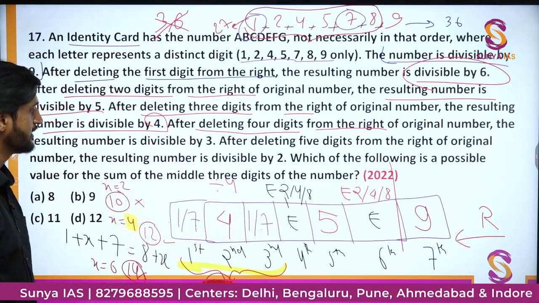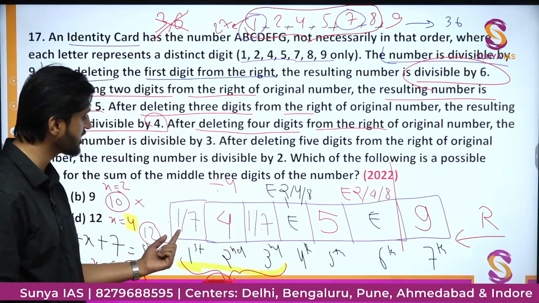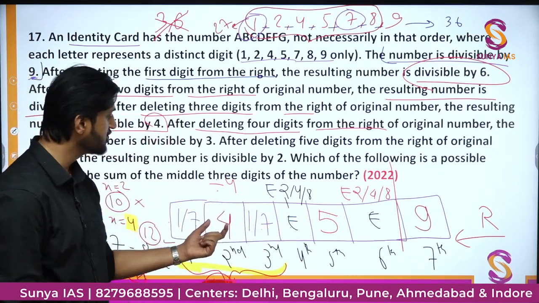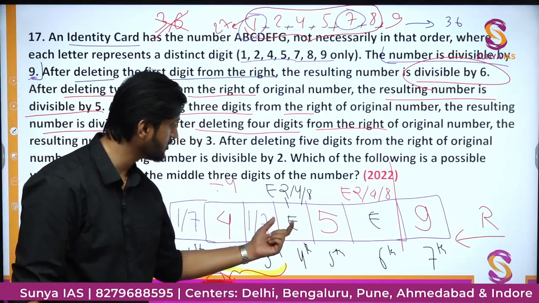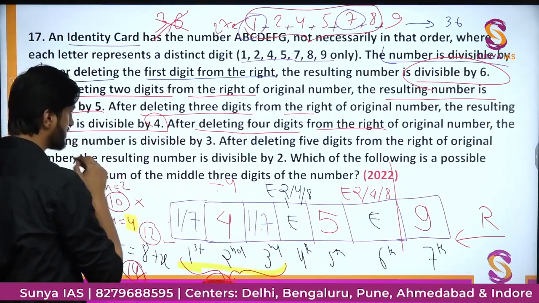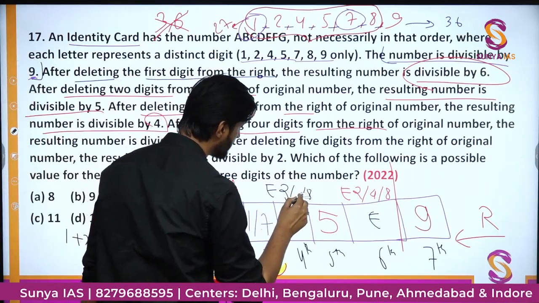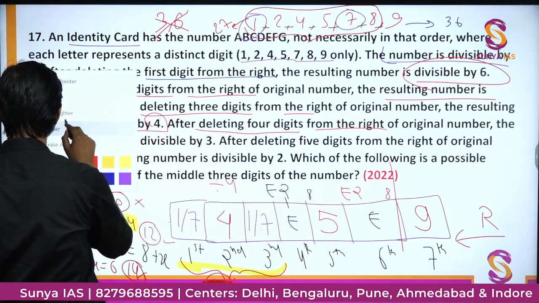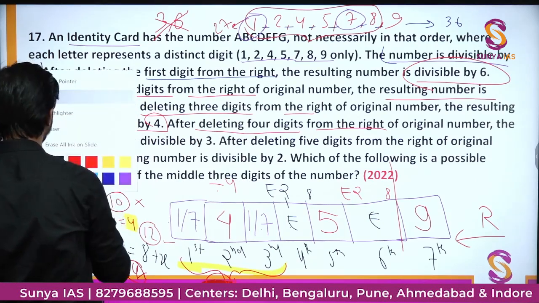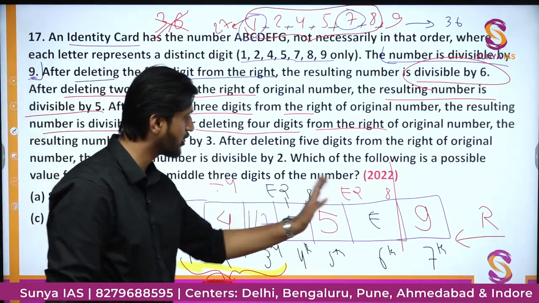Okay. Now we are sure that these two positions can be occupied by 1 or 7. This position is occupied by 4, and now we have to just tell whether these positions are to be occupied by, now the 2 digits are left only, 2 and 8 and 2 and 8. So we have to tell out of these two positions which position will be occupied by 2 and which position will be occupied by 8.